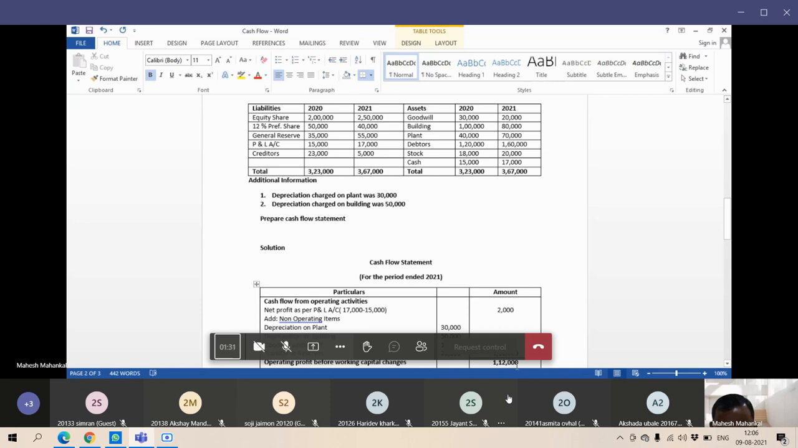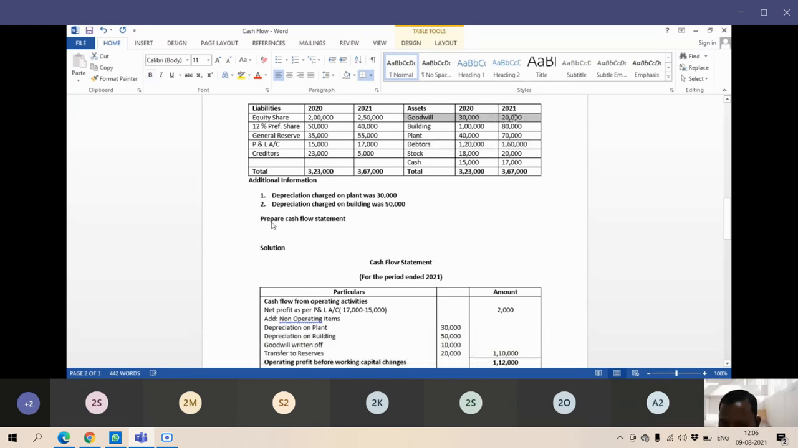Long-term assets means we have considered already the short-term part, like cash, debtors and stock. We have considered this long-term part, and goodwill also we have considered. That goodwill is written off, that we have considered. The building has decreased from 1 lakh to 80,000. Okay, 20,000 it shows, and in the plant and machinery there is an increase of 30,000.